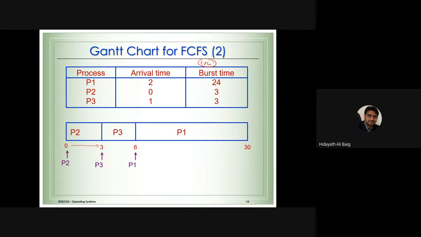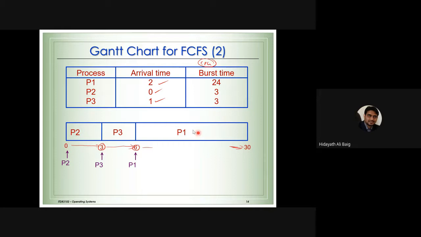Process 2 will go to the CPU for 3 milliseconds and complete the job at 3 milliseconds. Then, as per the arrival time, process 3 will go to the CPU. It will start from 3 milliseconds and take 3 milliseconds to complete the job. After that, process 1 will go to the CPU, start from there and complete the job at 30 milliseconds. This is the way the first come first serve algorithm is scheduled.